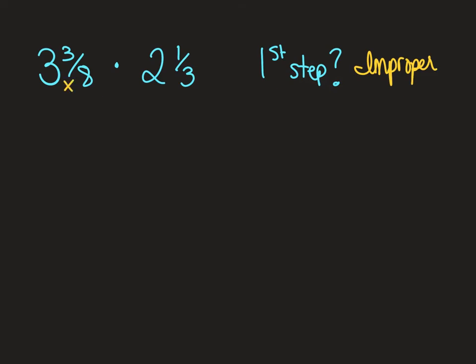8 times 3 is 24. 24 plus 3, 25 to 6, 27. I now have 27/8. 3 times 2 is 6. 6 plus 1 is 7. I now have 7/3. I'm going to look diagonally. I can't simplify this direction, but I can here because I really do not want to multiply 27 times 7. So if I simplify diagonally, 3 goes into 3 once, 3 goes into 27 9 times. So much better.